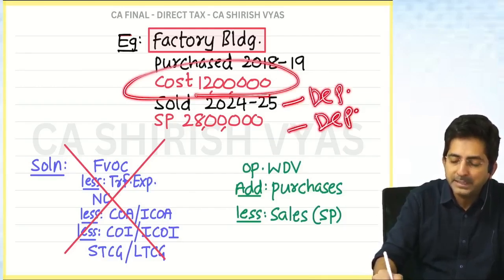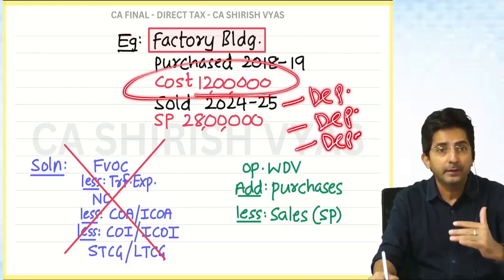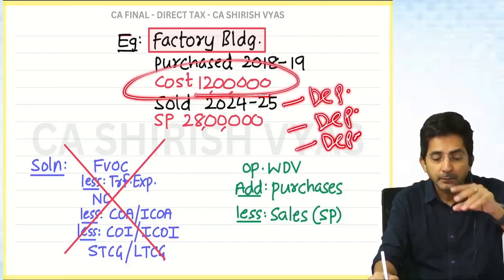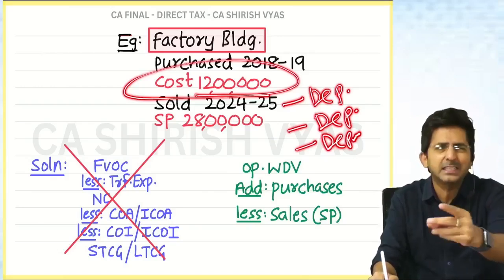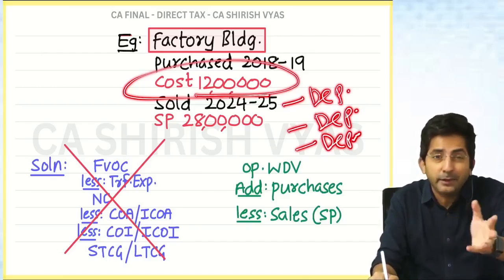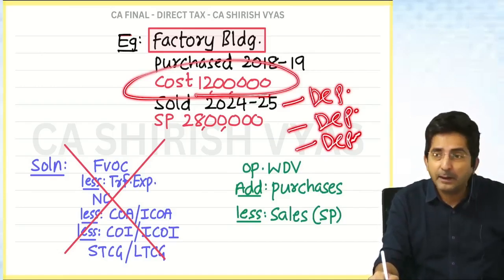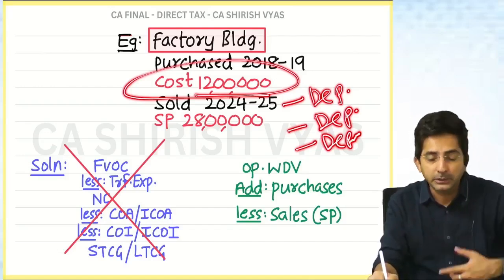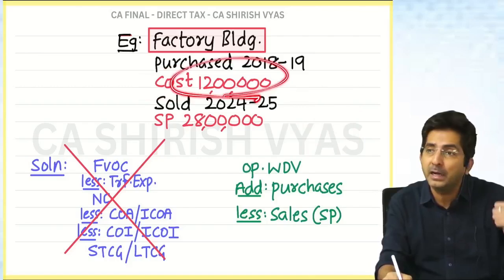Look, this is the original cost minus depreciation. After deducting depreciation for several years, you will have to find WDV. You know how to find it? Cut depreciation, starting from 1819. And look, why do you cut? Please understand the concept. Depreciation, you already enjoyed as a deduction in income from business. So cut it. And after cutting, the balance cost will be counted in capital gains. Because imagine if you take full cost in capital gains, you are getting double deduction.